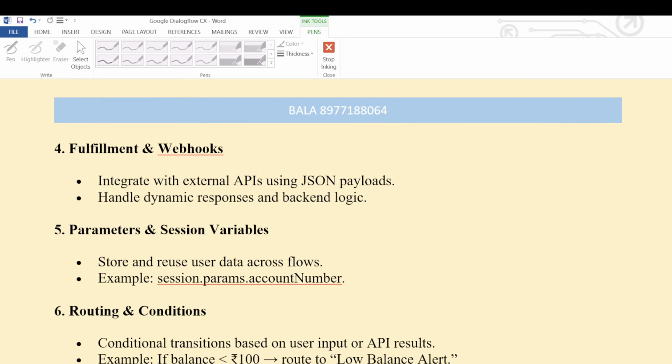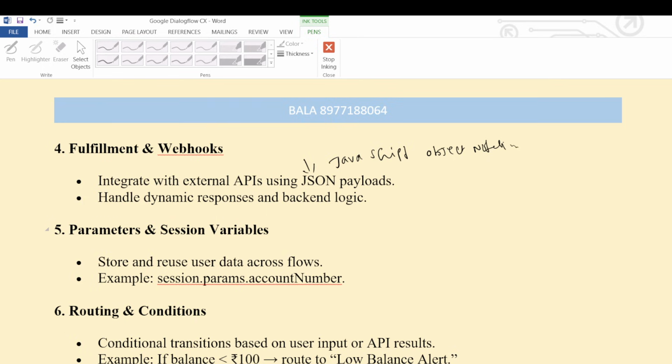Now fulfillment and webhooks. Integrate with external APIs using JSON payloads. Here JSON is nothing but JavaScript Object Notation. Handle dynamic responses and backend logic. Based on the backend logic, it will capture and give the dynamic response to the user.